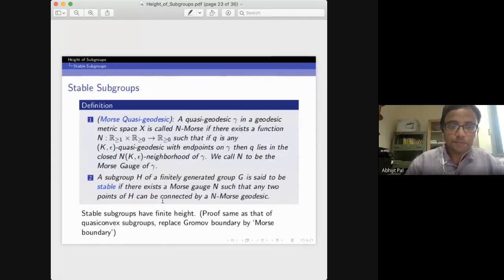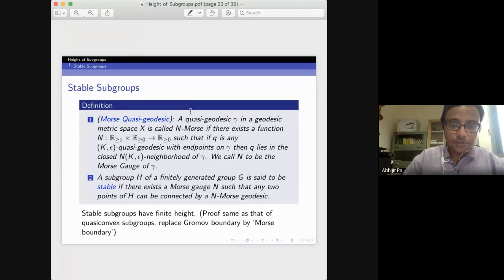Okay. So now I'll be interested in subgroups of other groups, finitely generated groups. Before that, I'll be defining stable subgroups.